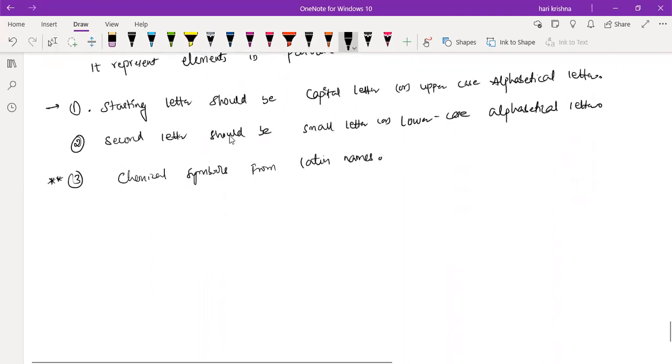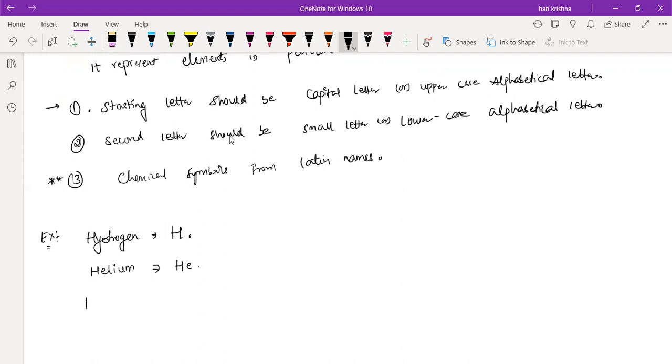Examples. If we take hydrogen, what is the hydrogen symbol? H, capital H. If you take helium, what is the symbol? Capital H and small e. The second letter should be small e.